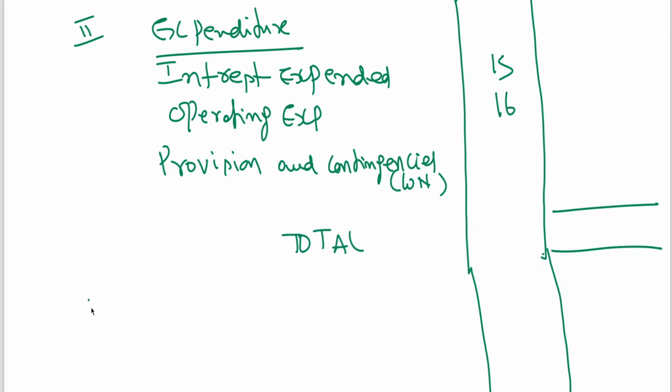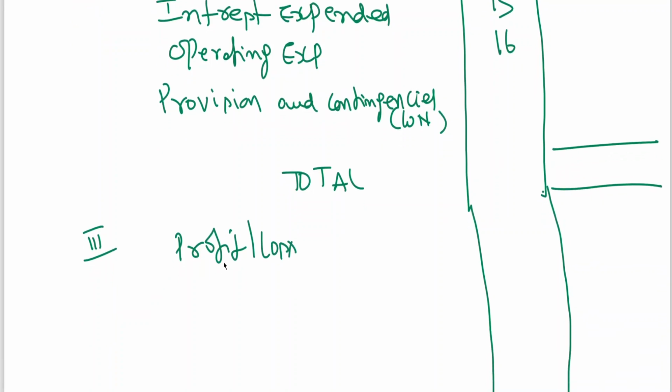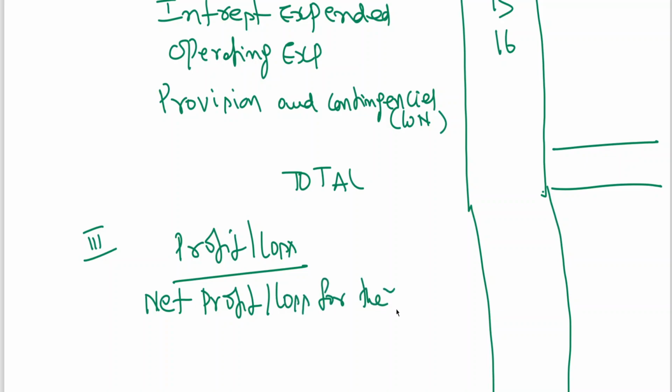Then 3, profit or loss, net profit or loss for the year, 1 minus 2.